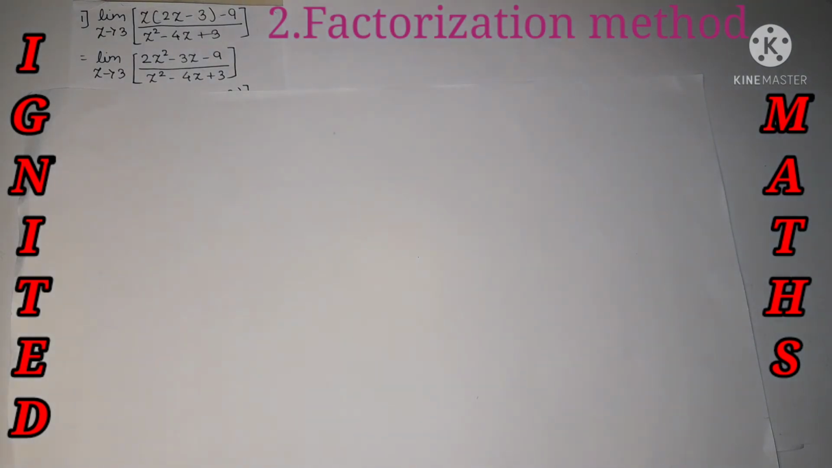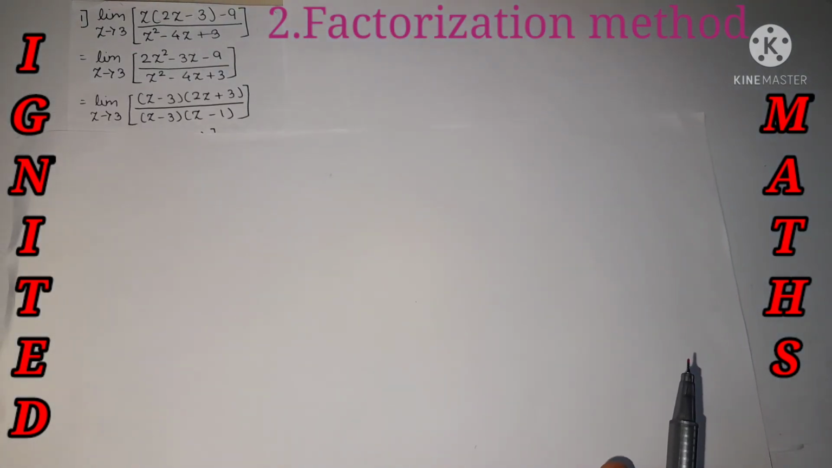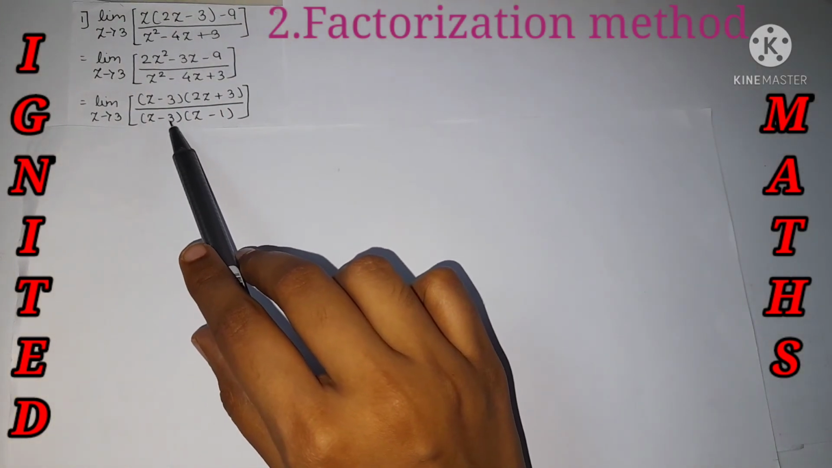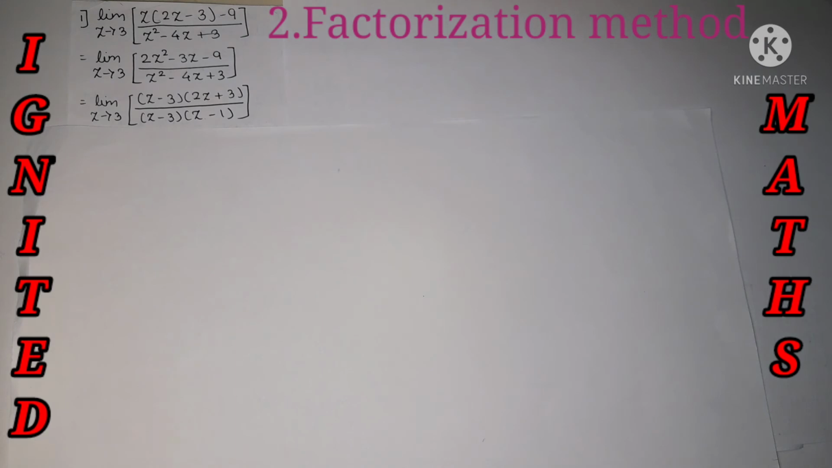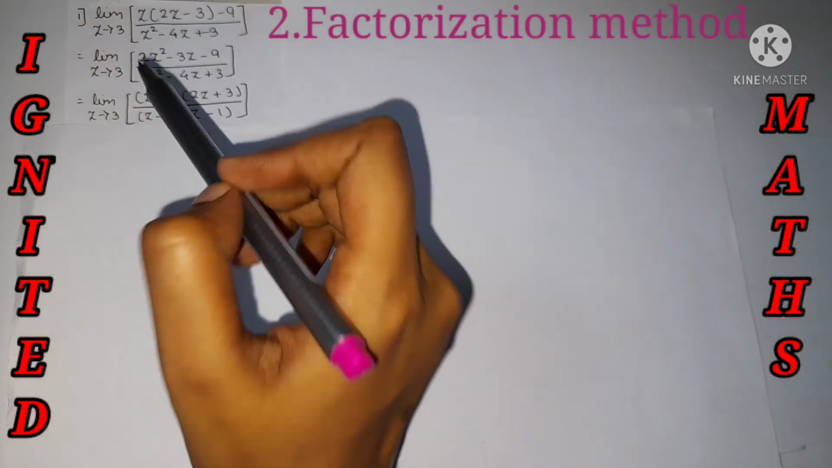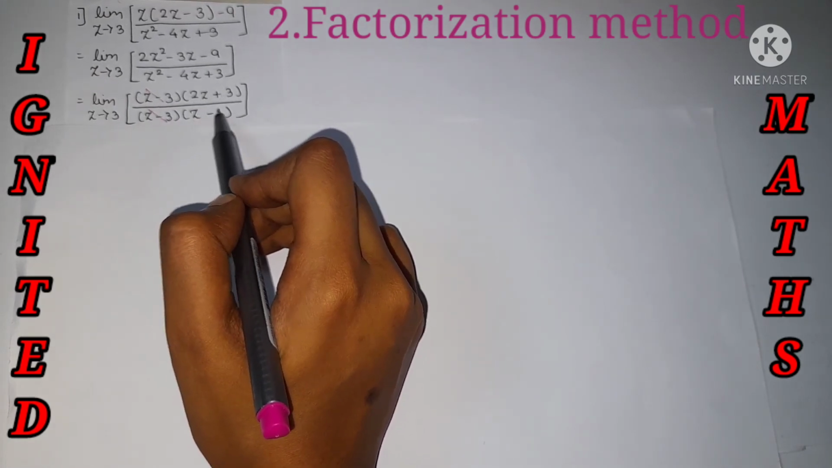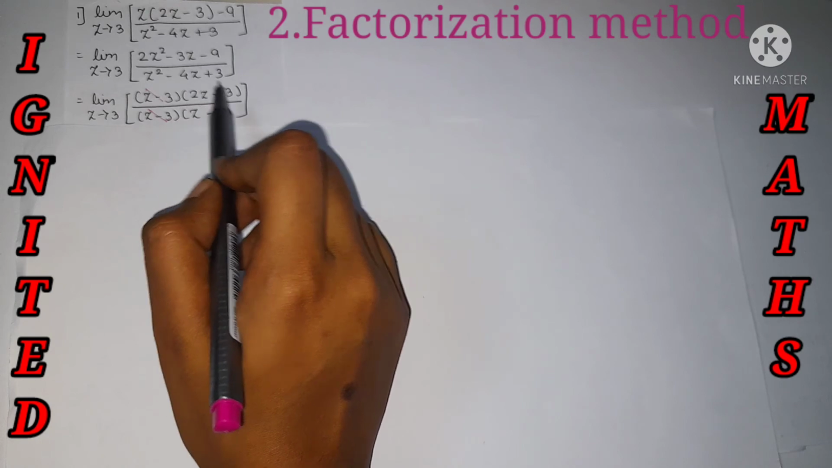Okay, just find the factors of it and we get the answer as (z minus 3)(2z plus 3). Over here also (z minus 3) and (z minus 1). Okay, the given (z minus 3) will definitely come as a common factor over here, so just cancel it off. So we get (2z plus 3) divided by (z minus 1).